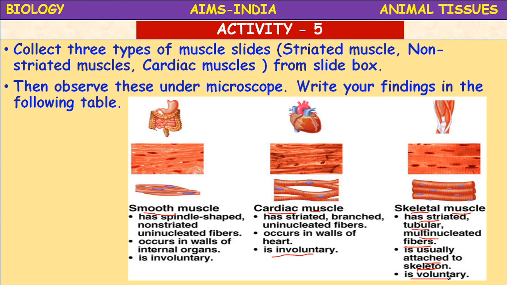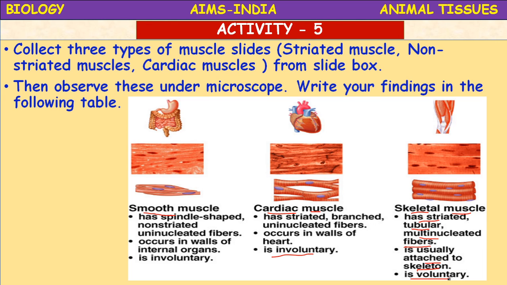We can't control their movements. They are also found in the iris of the eye. So these involuntary muscles are also present in the iris of the eye, in the uterus, which is the female reproductive organ, and in the bronchi of the lungs. This is the part present in the lungs.